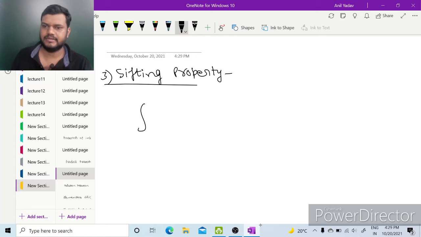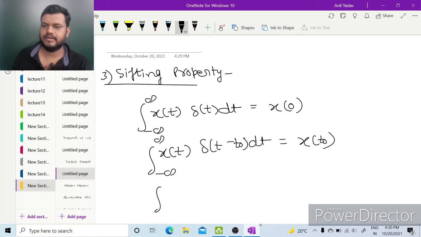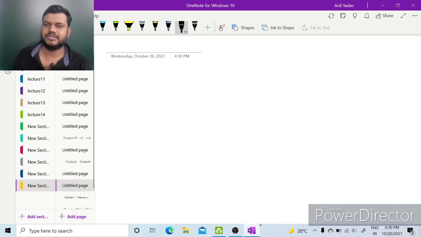The shifting property says the integration from minus infinity to infinity of x(t) δ(t) dt is x(0). And the integration from minus infinity to infinity of x(t) δ(t − t0) dt is x(t0). And the integration from minus infinity to infinity of x(t) δ(t + t0) dt is x(−t0). So let us see some questions based on these properties.